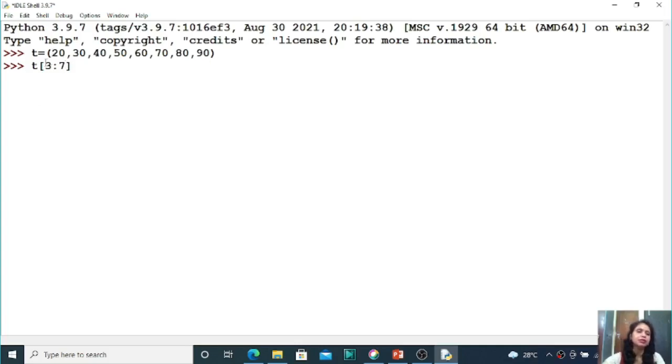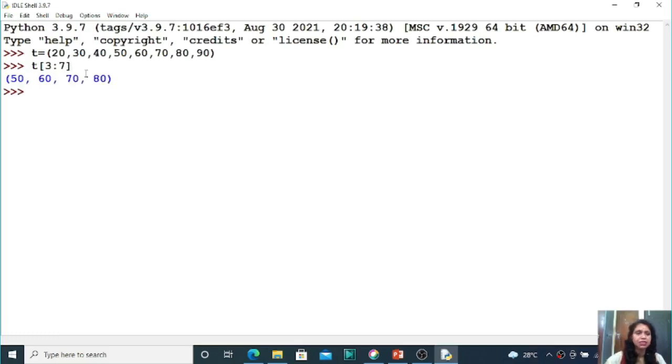Okay, so here the starting index number is 3 and the stop index number is 7. So we know that if I have given the stop range 7, that means up to 6 I can access the element. Step value is not given, so the default step value is 1. Right students? So let us get the elements.